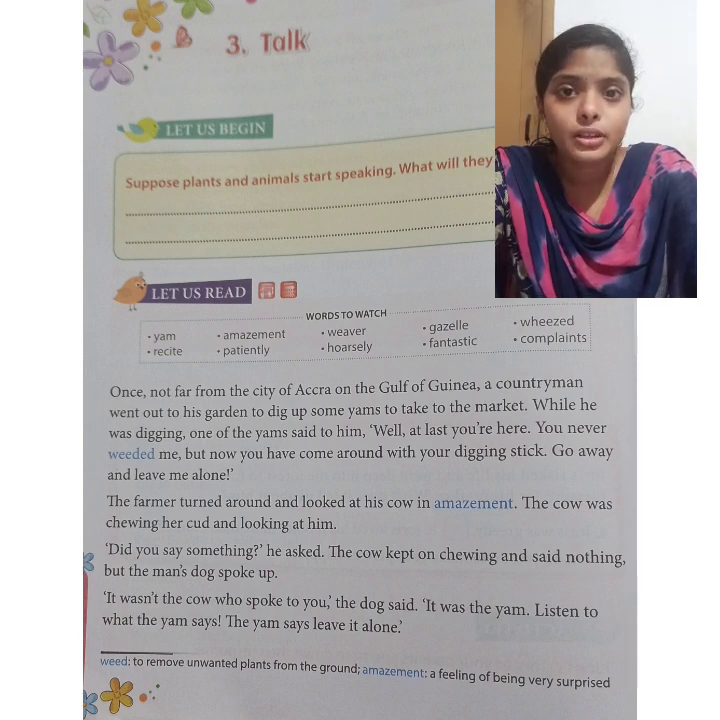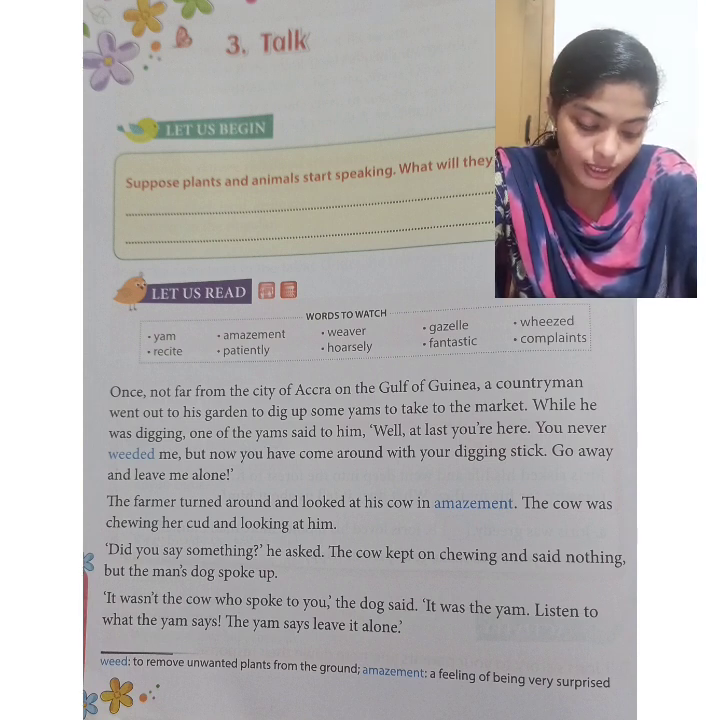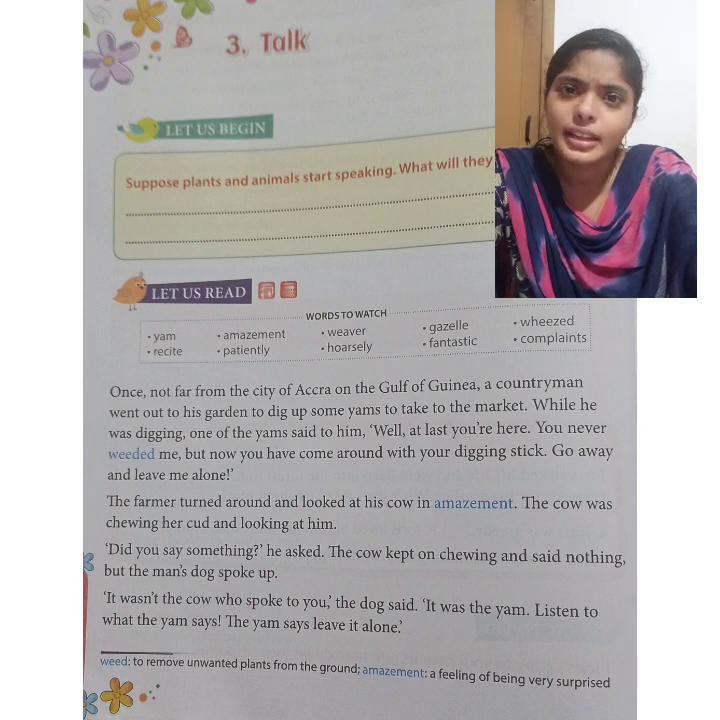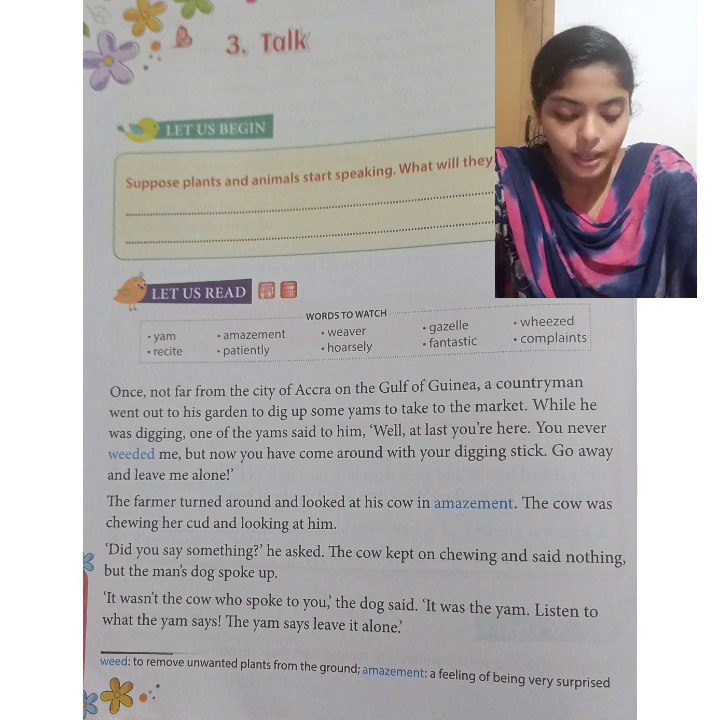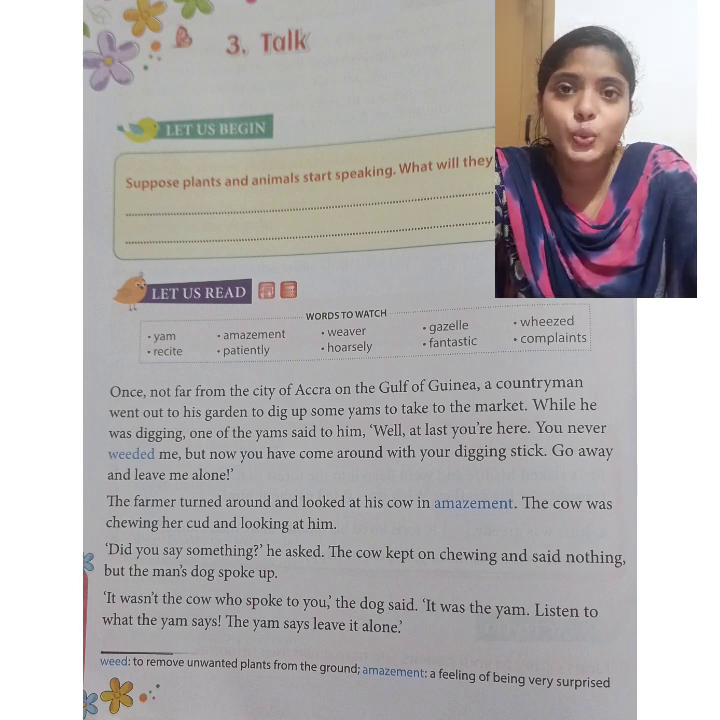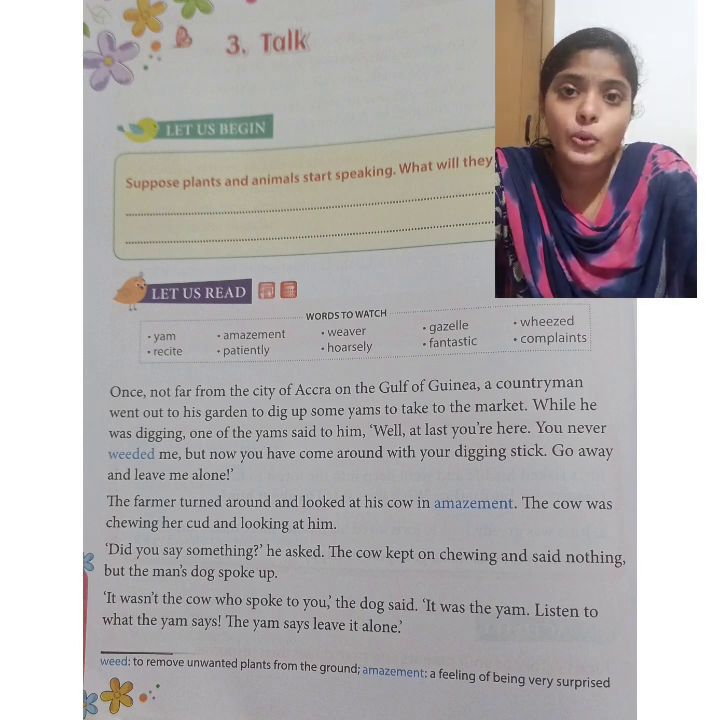Okay, what is the meaning of amazement? The meaning of the word is at the bottom of the page. You can read that. Amazement means a feeling of being very surprised. He was very surprised because no one was there around him, right? So he looked at the cow in amazement. And what happened? The cow was chewing her cud and looking at him.